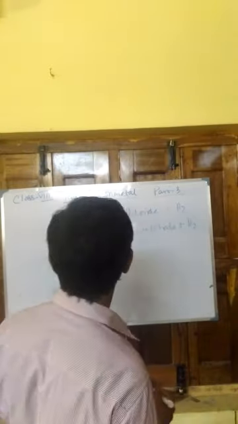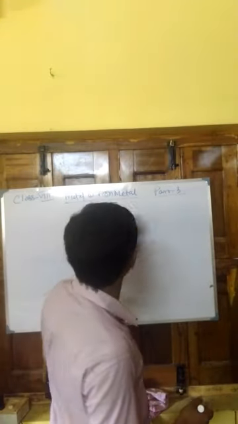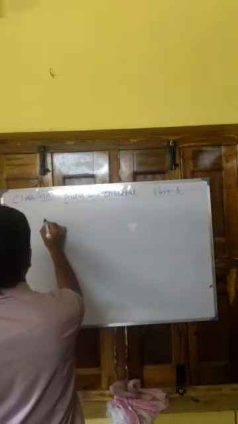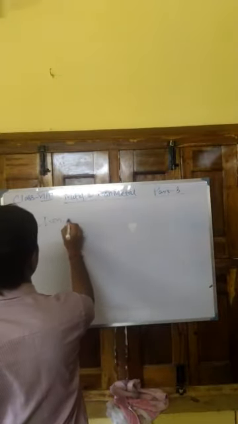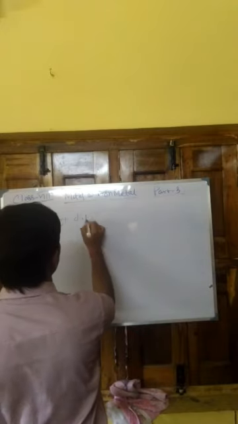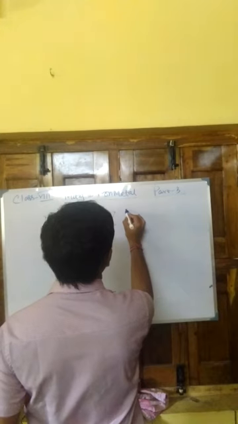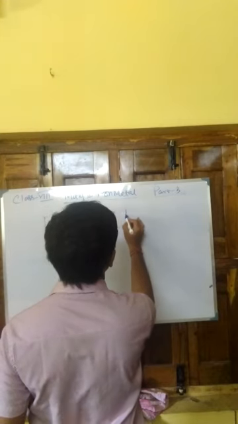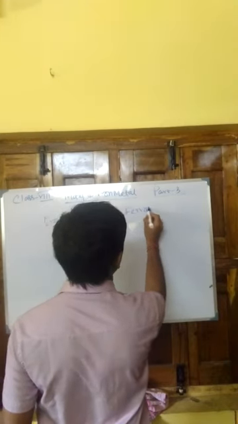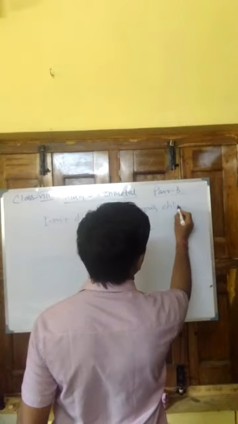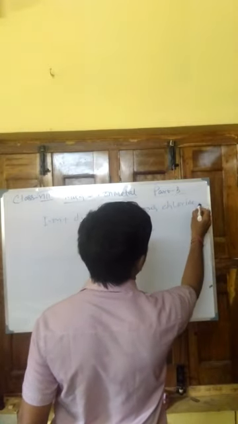Next one, that is with iron. Iron plus dilute HCl gives iron chloride, that is ferrous chloride.